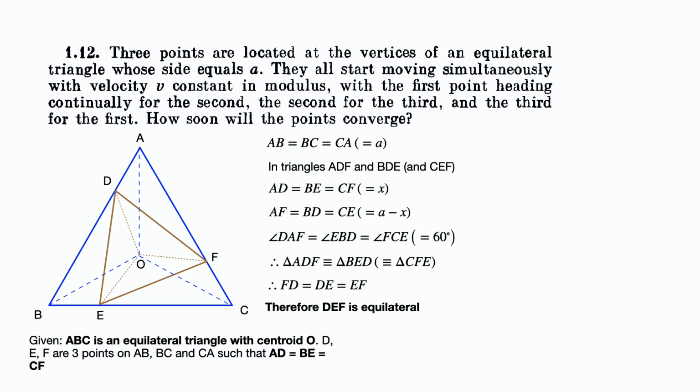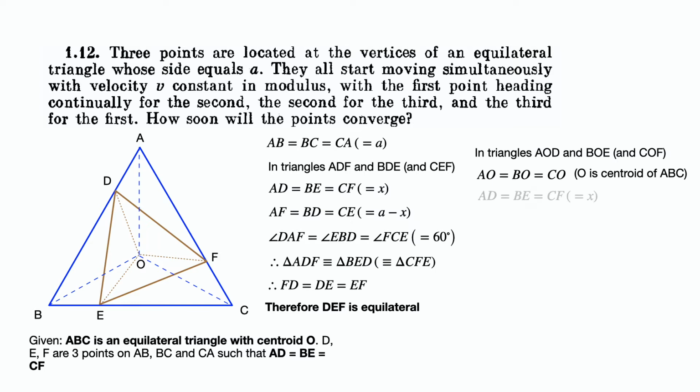Now, let O be the centroid of equilateral triangle ABC. In triangles AOD, BOE and COF, we have AO is equal to BO is equal to CO, since O is the centroid of equilateral triangle ABC, and for an equilateral triangle, O would be equidistant from A, B and C. Also, AD is equal to BE is equal to CF, since that is how we have chosen the points D, E and F.